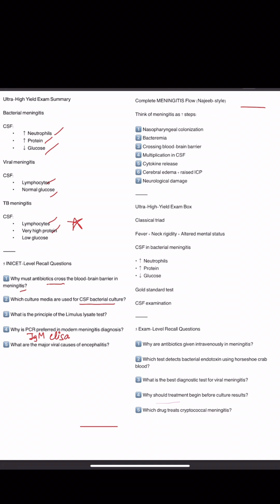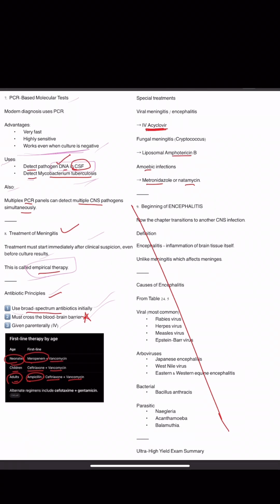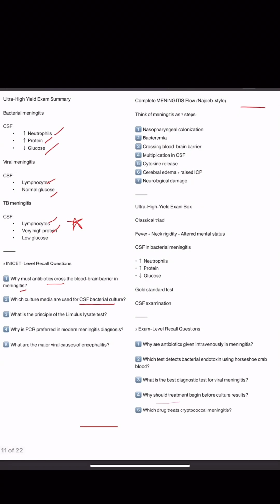That is cryptococcal meningitis. Cryptococci are what? They are fungi. So the antifungal agent is what was that? Amphotericin B. Yeah, amphotericin B for fungal meningitis, and for amoebic it is metronidazole or natamycin. Okay. Fine.